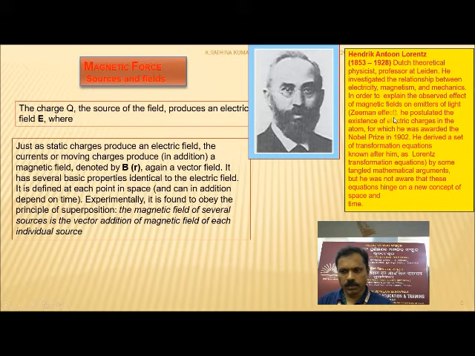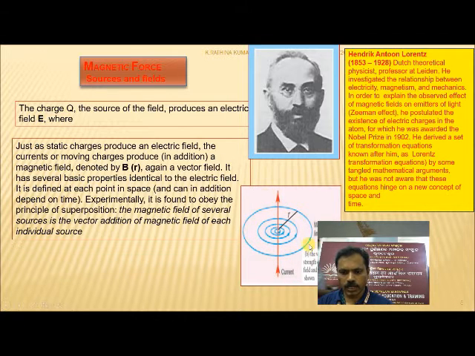He postulated the existence of electric charge in the atom, for which he was awarded the Nobel Prize in 1902. He derived a set of transformation equations known after him as the Lorentz transformation equations, by some tangential mathematical argument, but he was not aware that these equations hinge on a new concept of space and time.